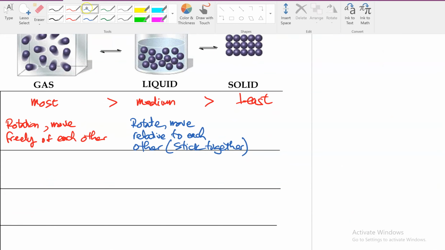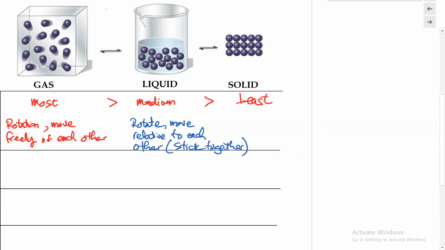And in the solid state, with regard to the amount of motion, they have very, very little motion. So basically no movement at all. The solid state can only move in one particular way, and that is called vibrational movement. They simply stay in a fixed position and do not move around as much. However, they are vibrating. So they do not move except to keep vibrating in fixed positions.